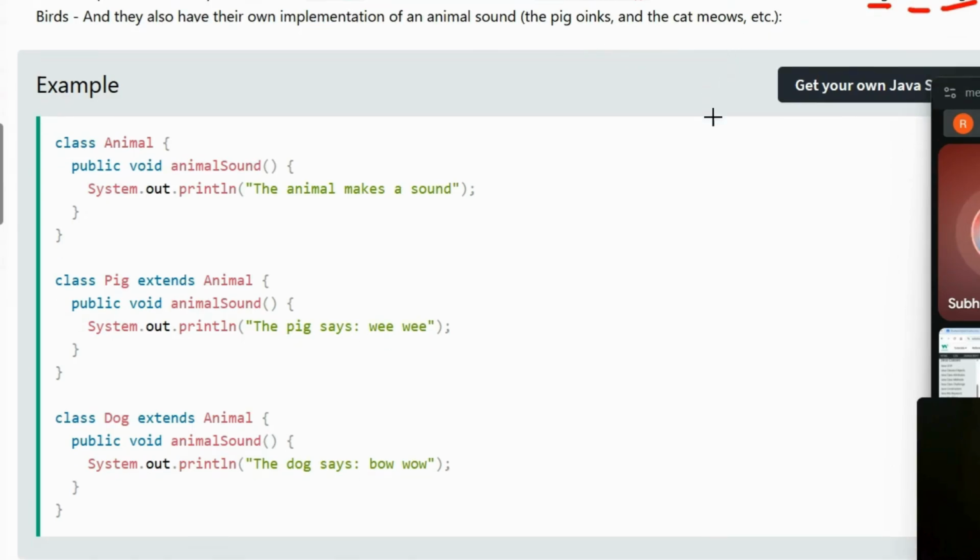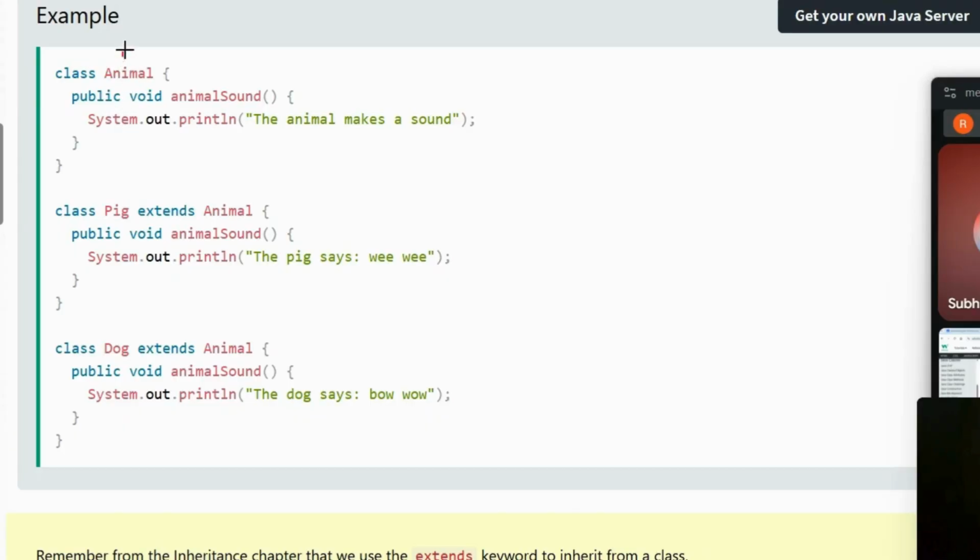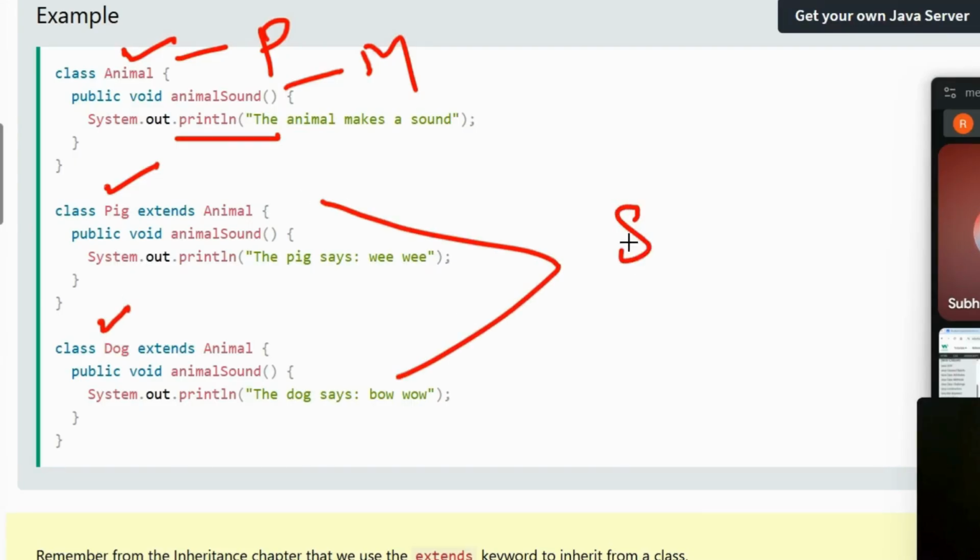Okay. Now, we have a class here, Animal, which is a parent class. Yes. And public void animalSound is a method. Correct? And we are trying to print that the animal makes a sound. Okay. So we have one printing statement here. Now, we are creating how many classes? Two classes basically. One is Pig and one is Dog. Both of these are known as subclasses. Am I right? Okay. And each subclass extends from the parent class that is Animal, right?